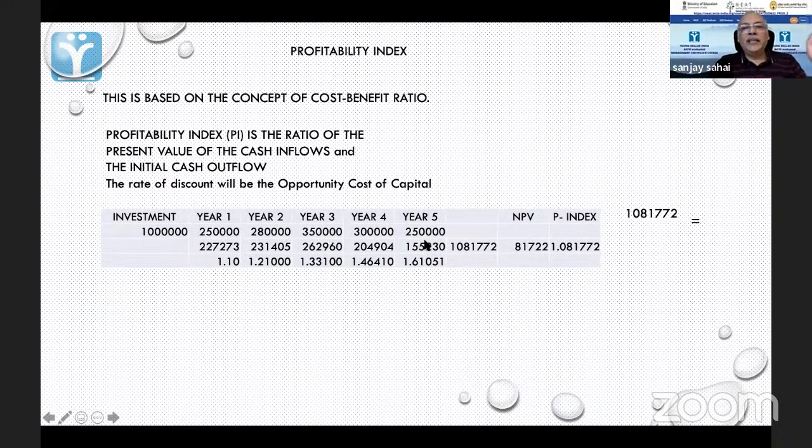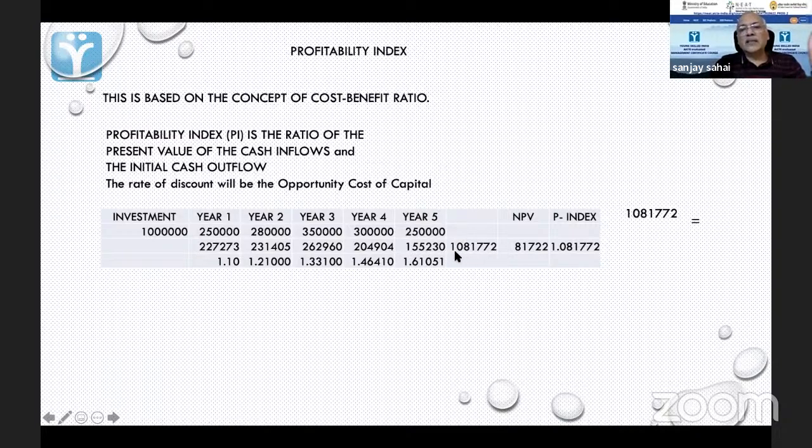Now in the Profitability Index, here I have the same example. I have taken 10 lakhs as an investment. These are my inflows: 250 in the first year, 280, 350, 300 and 250. I am using a 10% discount rate. So these are my discounting factors: 1.10, 1.10 squared, cubed, to the power 4, to the power 5. These are my present values. 250 becomes 227 in the first year. By the time the fifth year comes along, it is only worth 155.